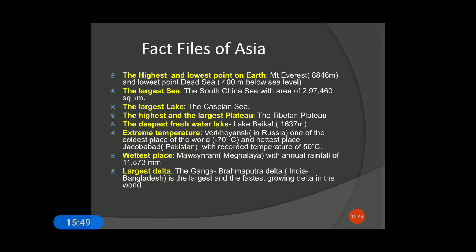Okay, so coming to the next slide, we'll be discussing the fact files of Asia. The highest and the lowest points on Earth both lie in the continent of Asia. Mount Everest, with a height of 8,848 meters, and the lowest point is the Dead Sea, about 400 meters below sea level. Sea level is a benchmark that measures the height of any elevation. So the Dead Sea, 400 meters below sea level, is considered the lowest point on Earth.